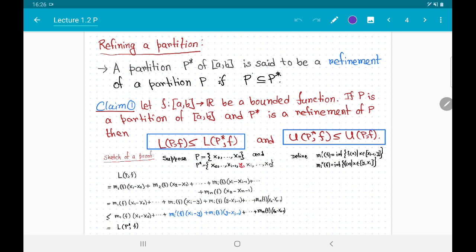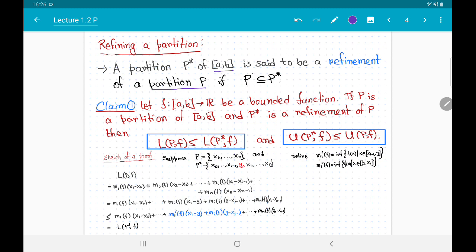Now let me formally define what we mean by refinement of a partition. So let us start with a partition P of the interval a b. We say that another partition P star is a refinement of the partition P if P is a subset of P star.